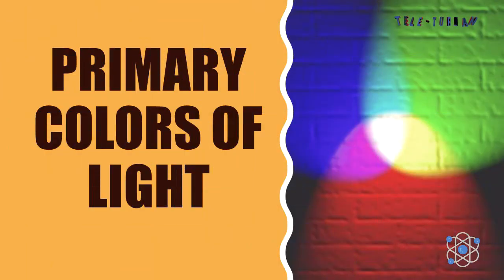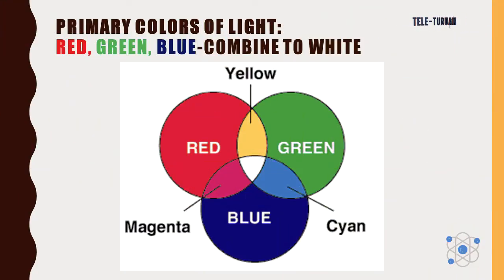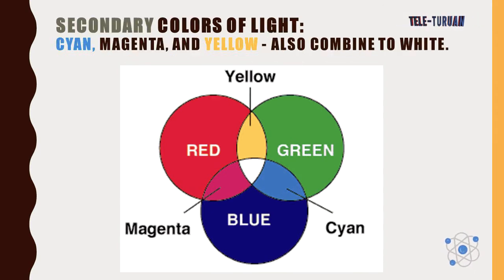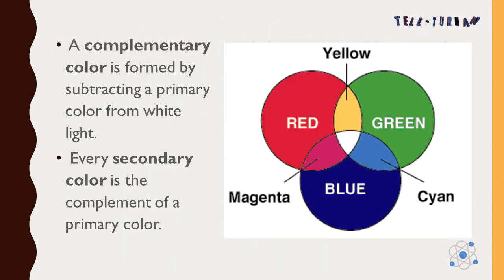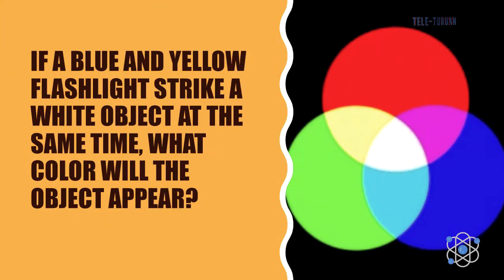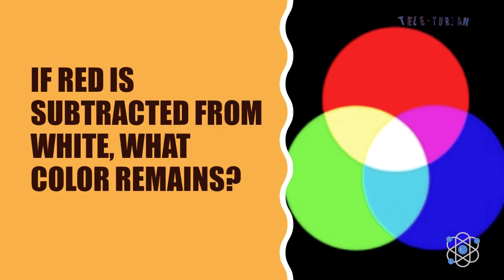Primary colors of light include red, green, and blue, and they combine to form white. Secondary colors of light include cyan, magenta, and yellow. They also combine to form white. A complementary color is formed by subtracting a primary color from white light. Every secondary color is the complement of a primary color. If a blue and yellow flashlight strike a white object at the same time, what color will the object appear? If red is subtracted from white, what color remains?